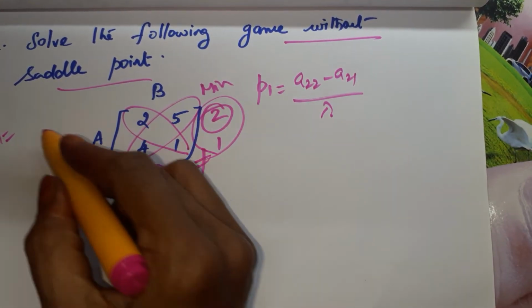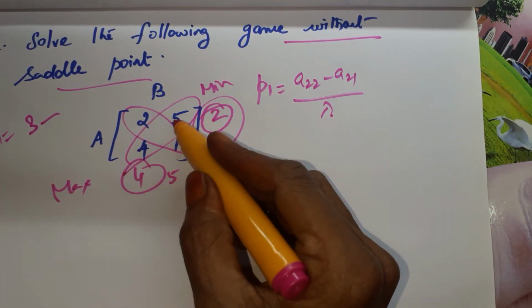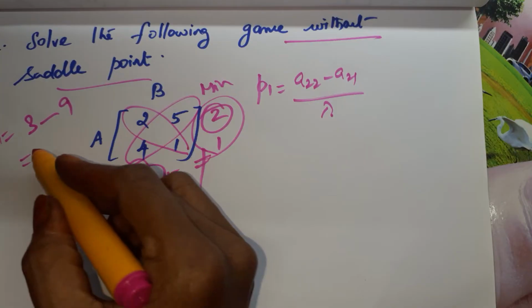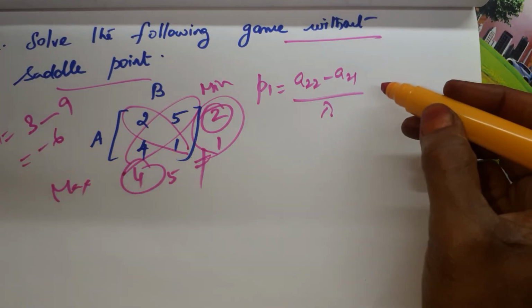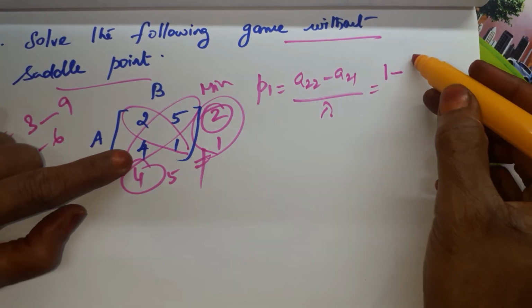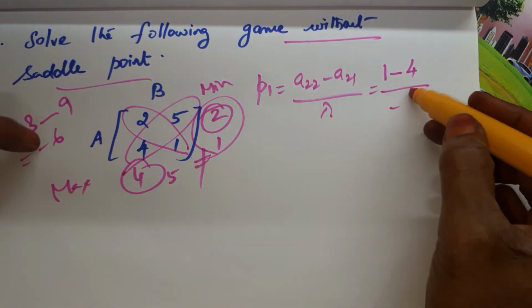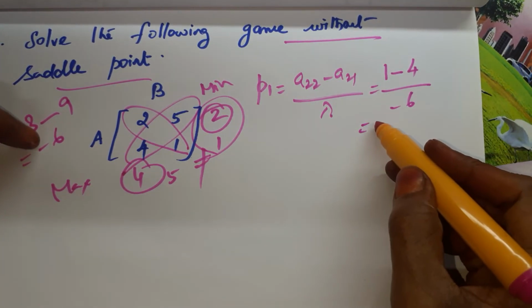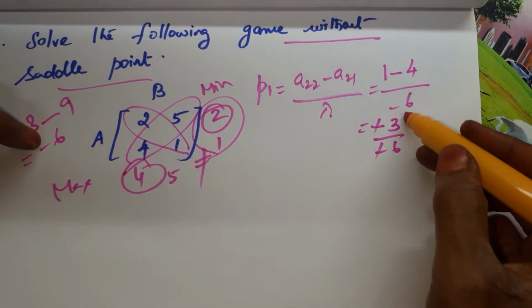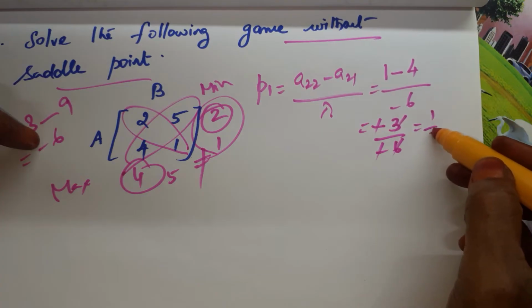Lambda is equal to adding these two minus adding these two. So 2 plus 1 is 3, minus 4 plus 5 is 9. So it is minus 6. P1 is equal to A22, which is 1, minus A21, which is 4, by minus 6. So it is minus 3 by minus 6. Minus 3 we can cancel. So it is 1 by 2.